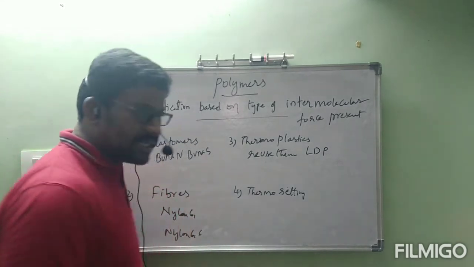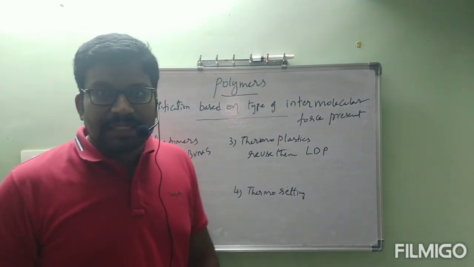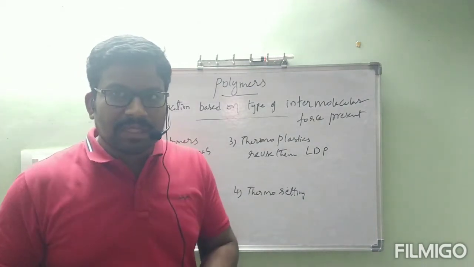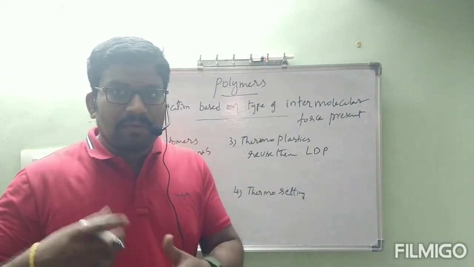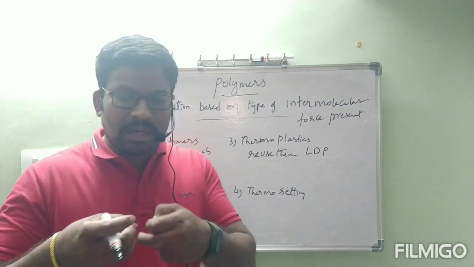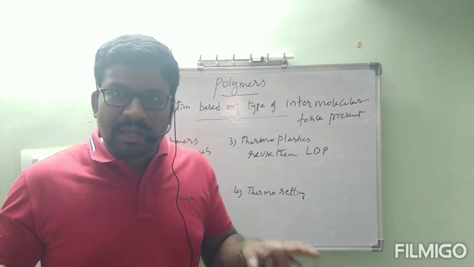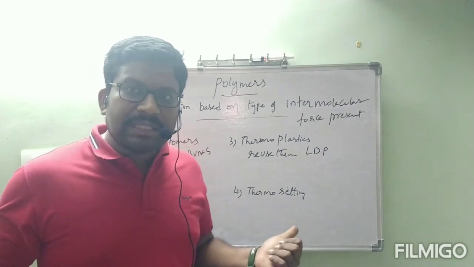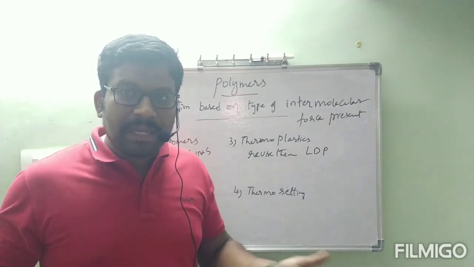Finally, thermosetting plastics. In thermosetting plastics, the intermolecular forces are contained by cross-links, but if you heat them to remold, those cross-linkages will be damaged and they will lose the shape. That's why they cannot be reshaped by remolding.